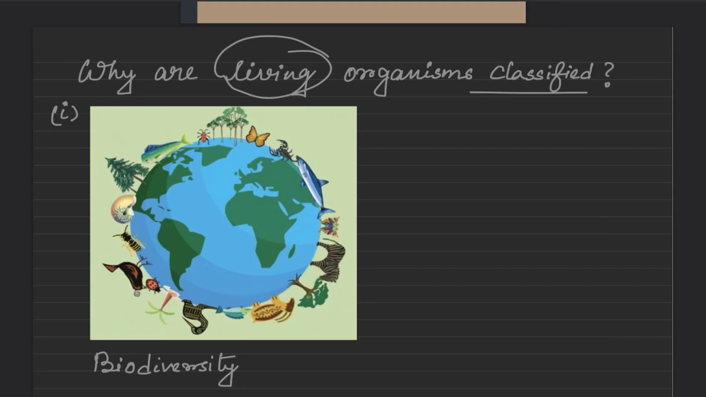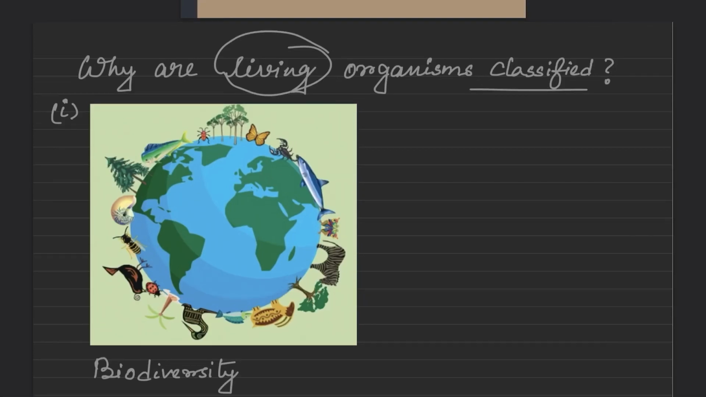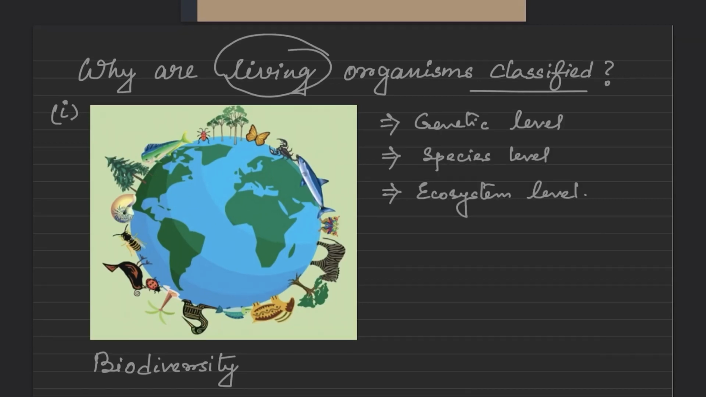Many types of living organisms are found on earth, and according to biodiversity there are different levels: the genetic level, species level or ecosystem level, and the variability of life present among them. These are the genetic level, species level and ecosystem level. So living organisms are classified for the study of biodiversity.